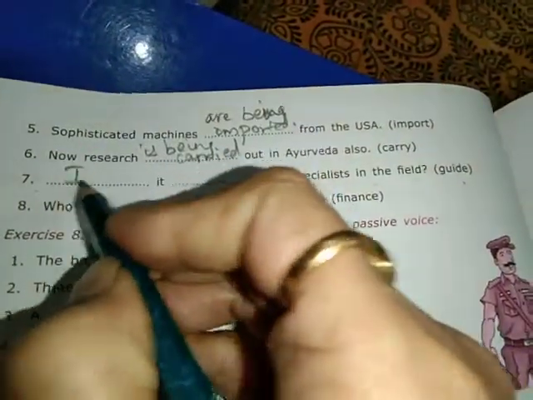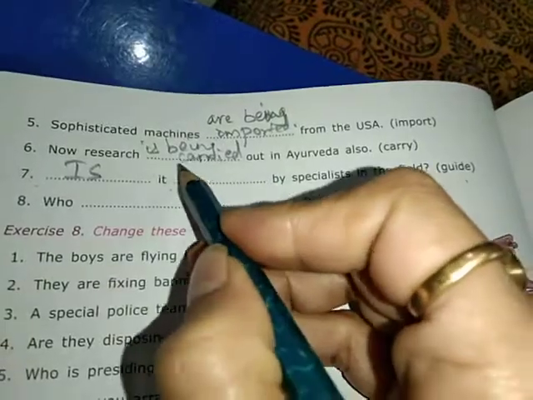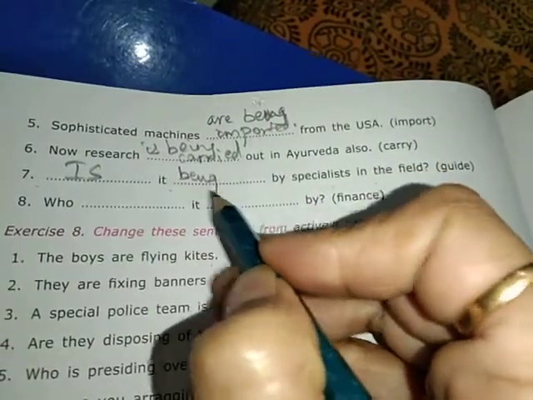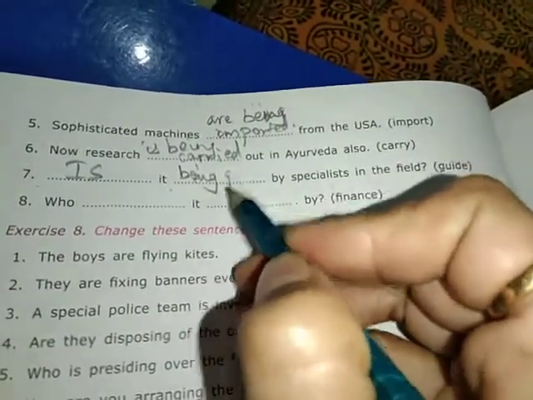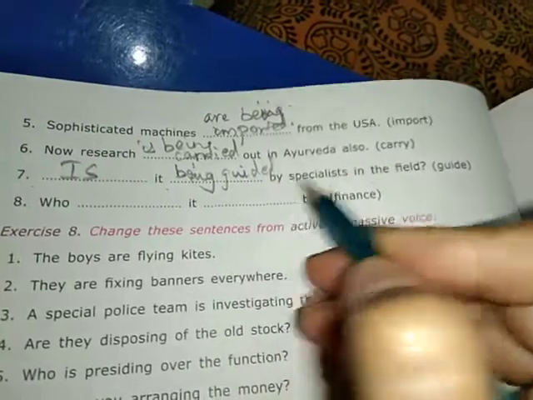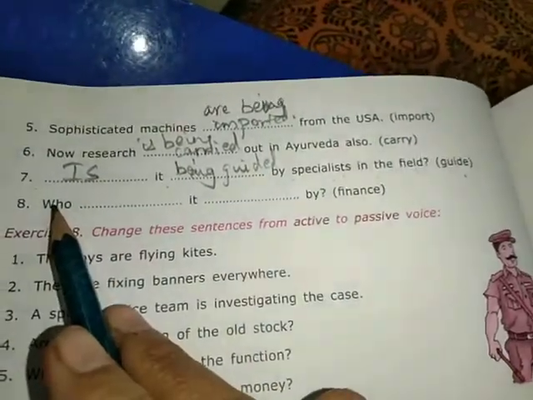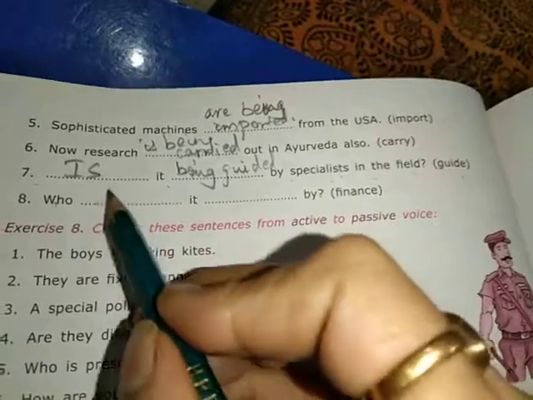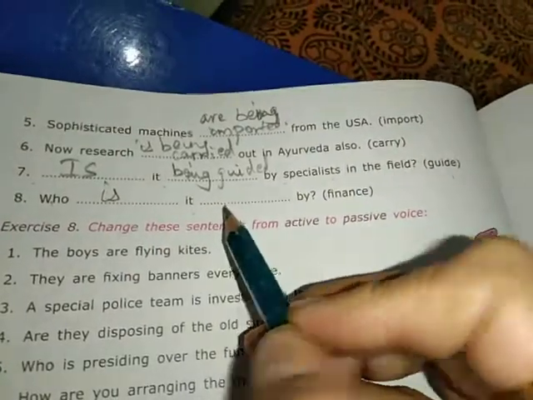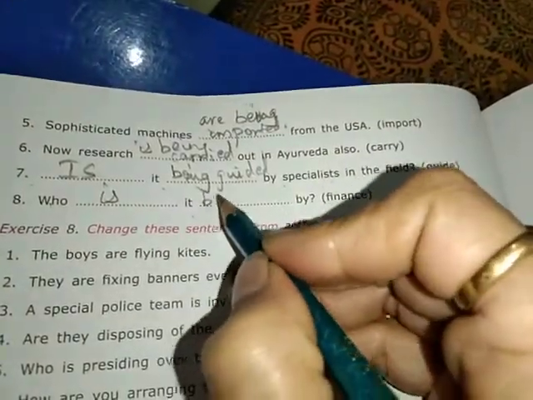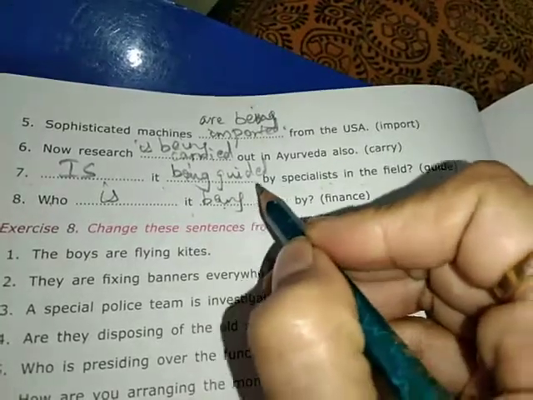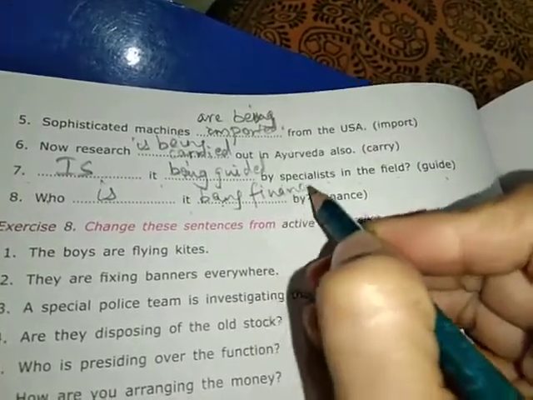Is it being guided by specialists in the field? Who is it being financed? Who is it being financed by?